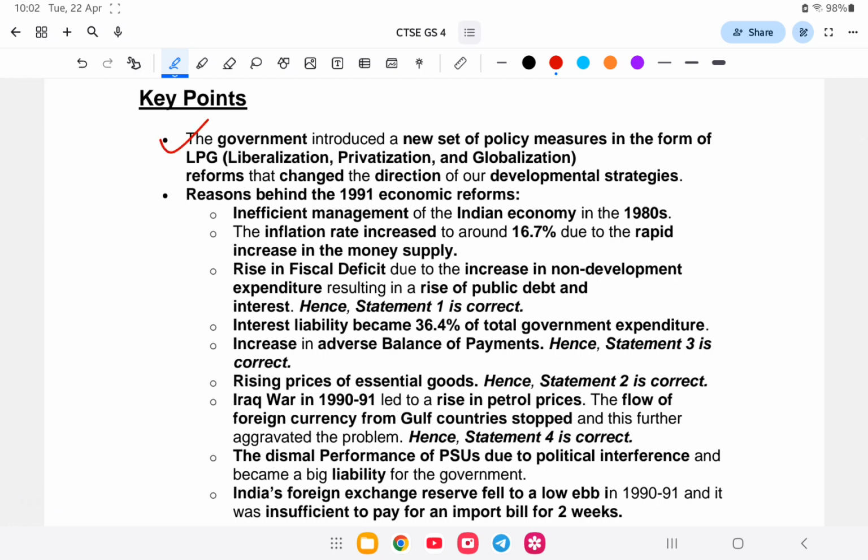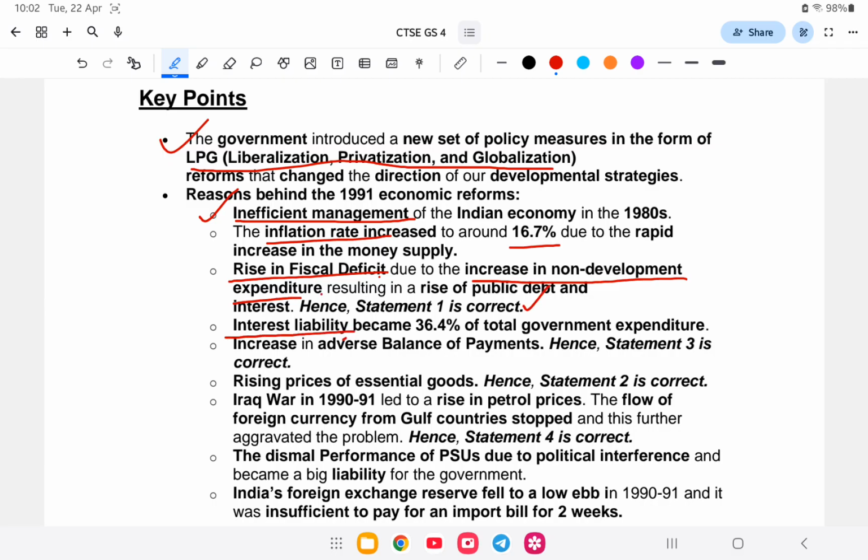The government introduced a new set of policy reforms in the form of LPG, that is liberalization, privatization, and globalization. The reasons are, first, inefficient management of the Indian economy, inflation at 16%, and fiscal deficit, that is the budget, due to increase in non-development expenditure. So this statement is correct.